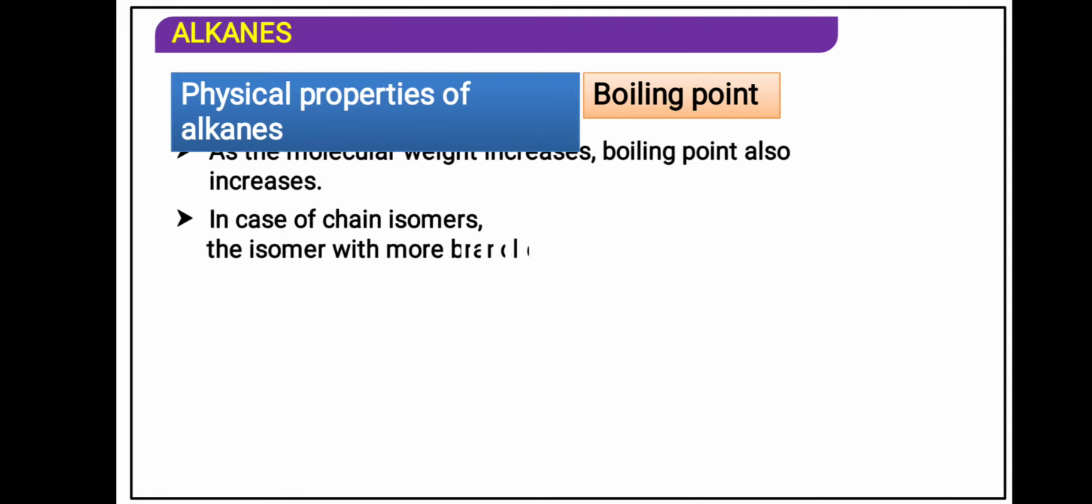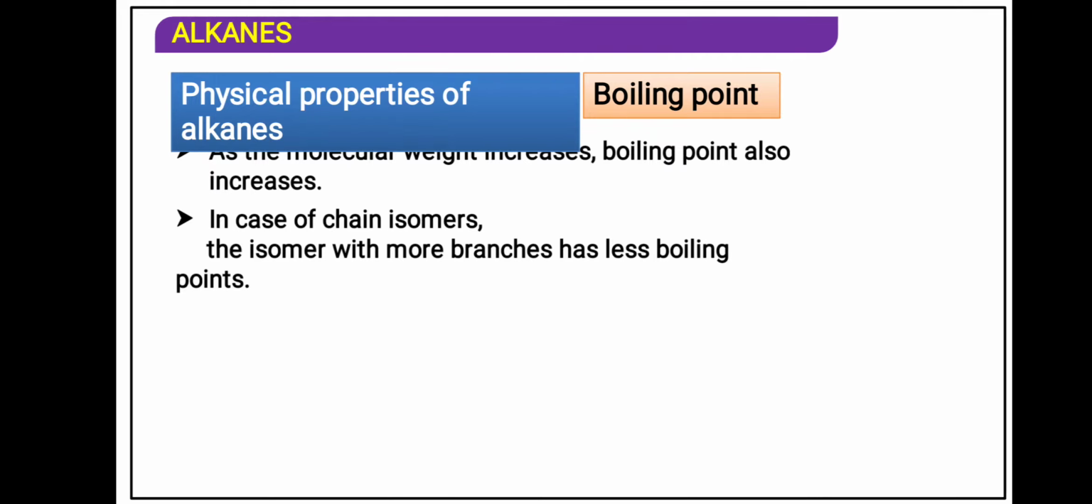A chain isomer with more branching has a lower boiling point. That means, suppose we have taken two alkanes with carbon number 5. If we take a 5-carbon hydrocarbon, that is pentane, it will have a long chain. And if you take a branched chain, it will form a branch, for example 2,2-dimethyl propane. 2,2-dimethyl propane has 5 carbons: 2 methyl means 2 carbons, propane means 3 carbons. This is an isomer of pentane.